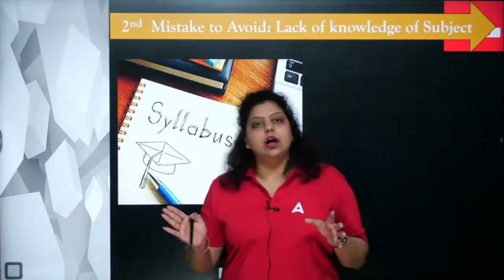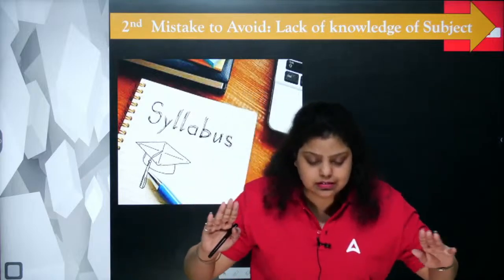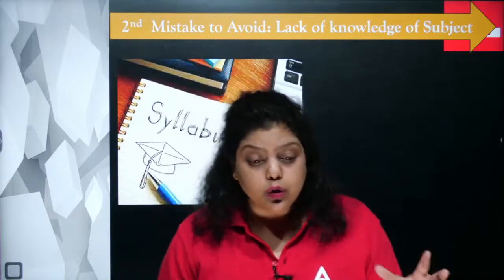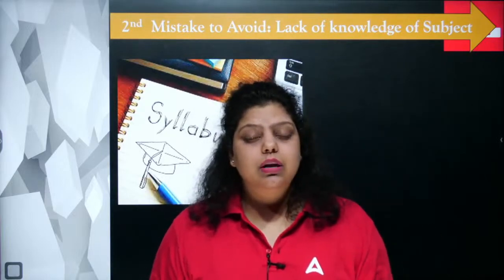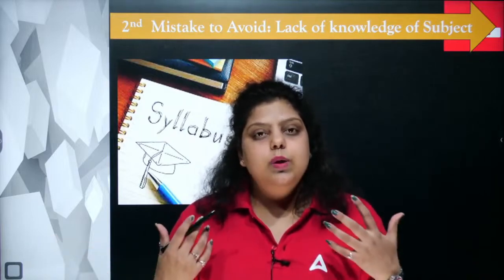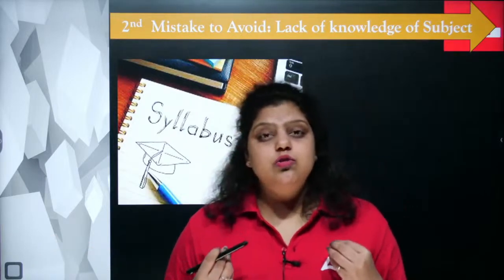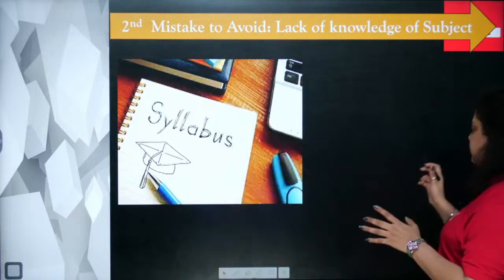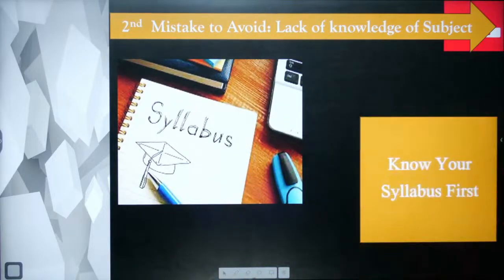Now, we are studying a lot of things. We have a lot of syllabus available. 45 units are not less. 45 units are there. A lot of PDFs, a lot of video sessions are available on YouTube and multiple other platforms. Now, we have to make sure that before downloading all the PDFs, before checking all the videos, we know our syllabus. So first of all, know your syllabus.